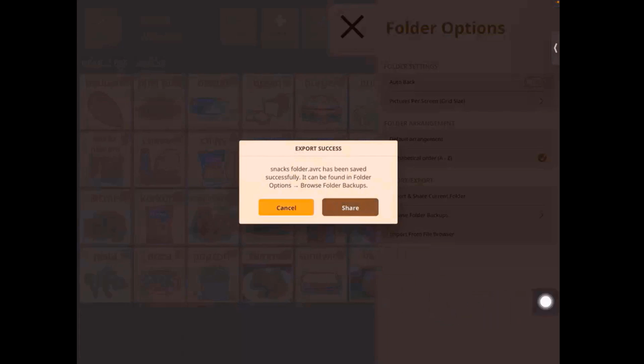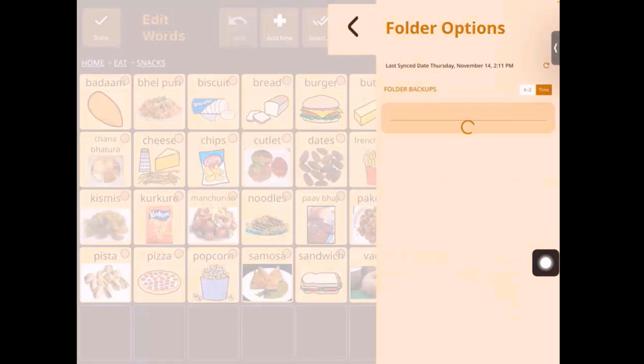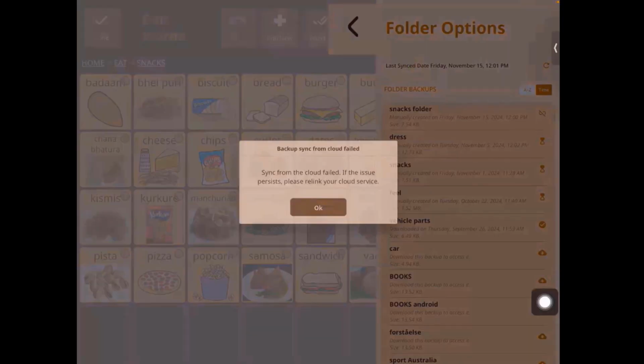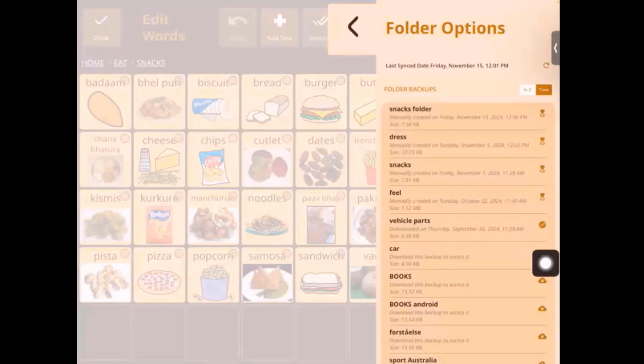And there are a few more settings over here. You can browse the folder backups. That will help you see what other folder backups are available, from which you can either add or even share, right?